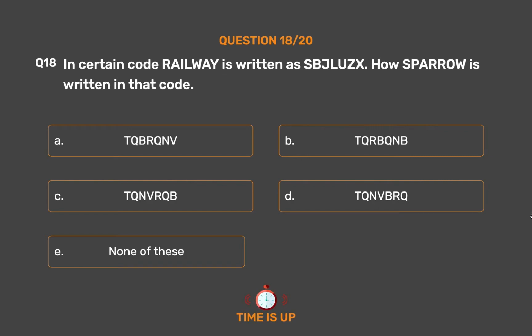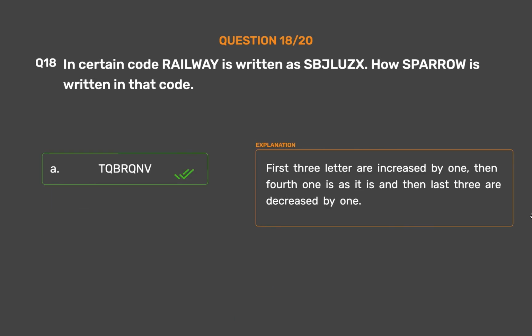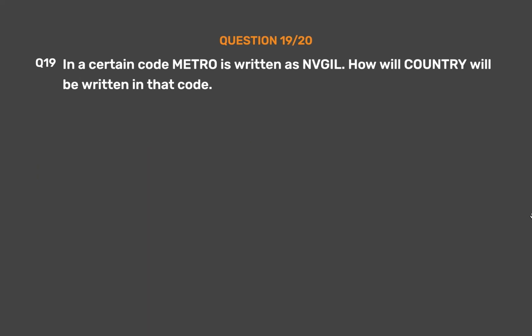The correct answer is option A. TQBRQNV. The first 3 letters are increased by 1, then the fourth one is as it is, and then the last 3 are decreased by 1.